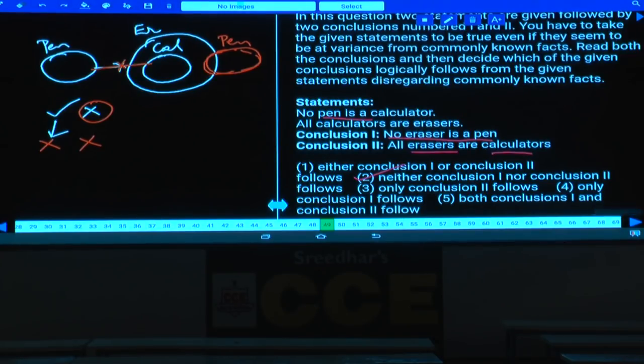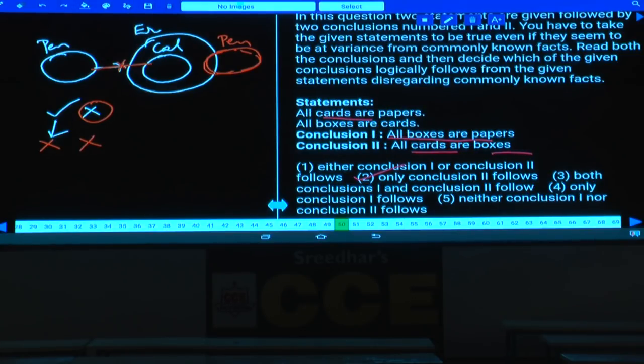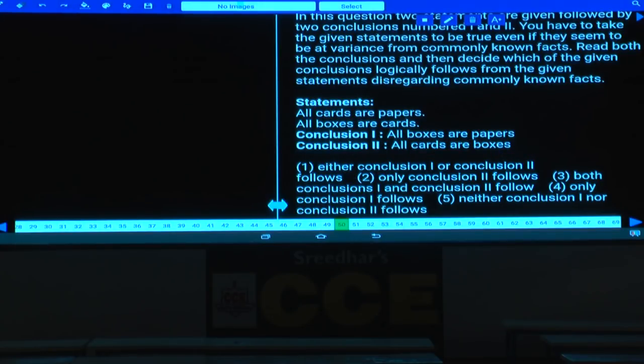Question number 49, choice 2. Then question number 50. Now in this question number 50, what are the statements here? All cards are papers. All these cards are what? All cards are papers and all boxes are cards. All boxes are cards and all cards are papers.